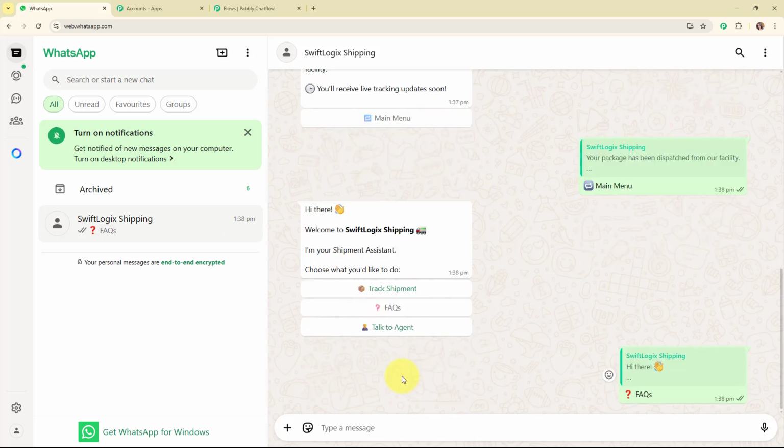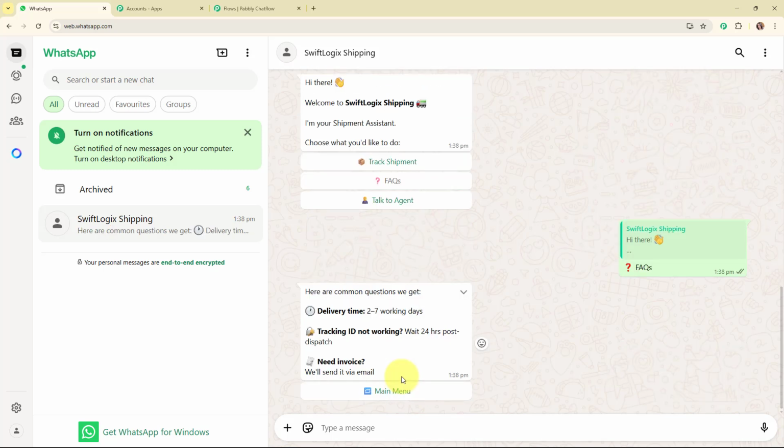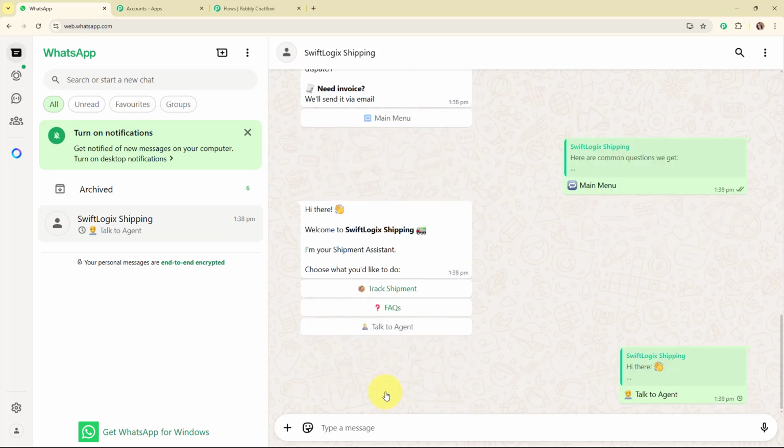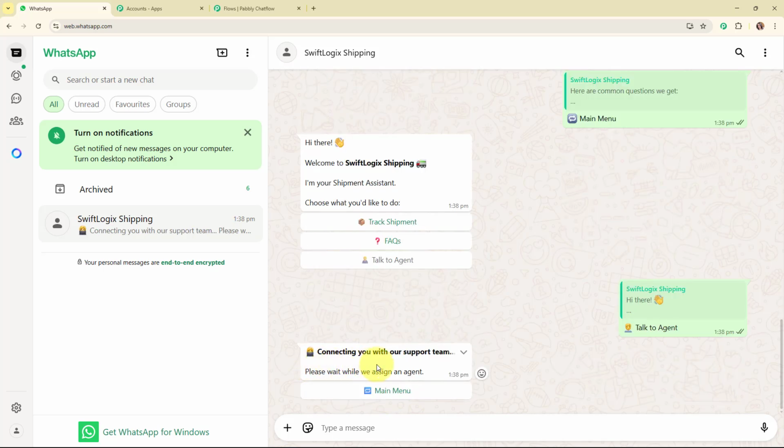And then let's click on FAQs. And here we have received some common questions that customers usually ask, that is delivery time, tracking ID and need invoice. So let's click on back to main menu. And then lastly click on talk to agent and it says connecting you with a support team. Please wait while we assign an agent.